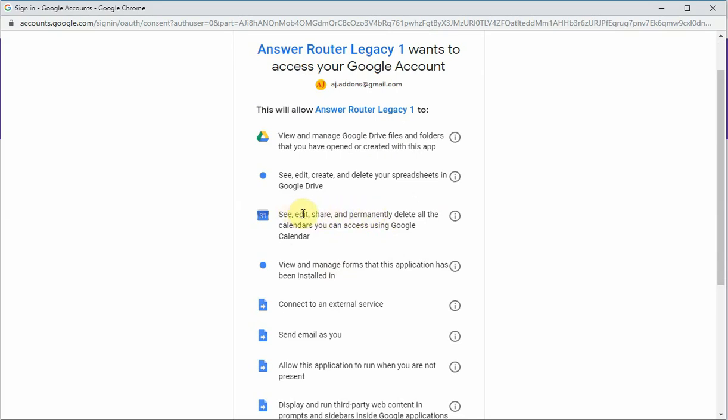It edits a calendar in the sense that it will create an event on your calendar, or it will add guests to your calendar. But all this add-on does is create an event, or add guests, or send an invitation. It will never share or permanently delete a calendar.